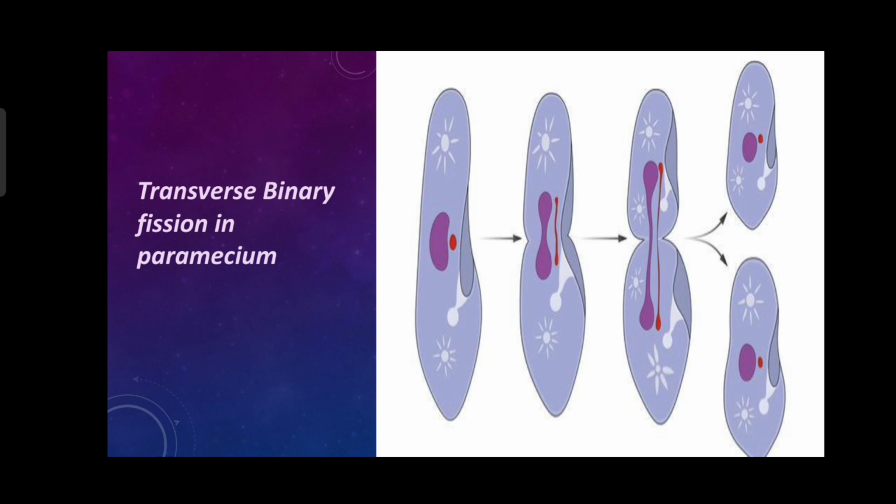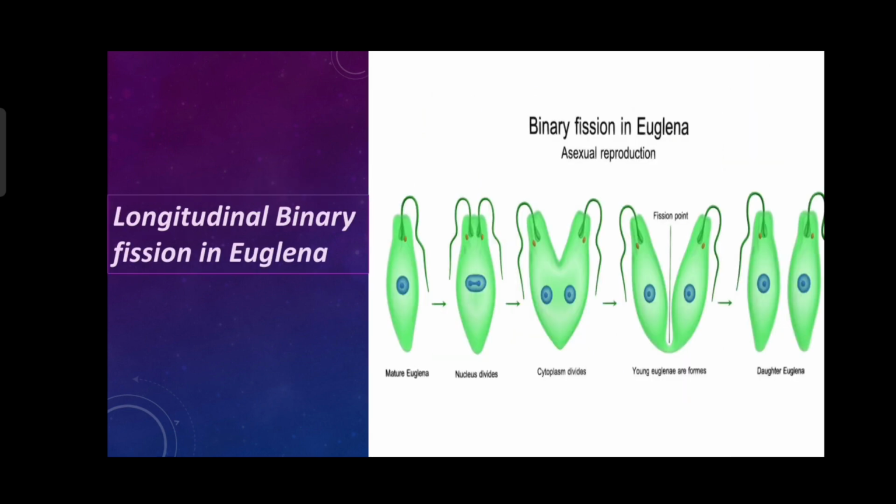Now, in Euglena, as you saw in this diagram, Euglena shows longitudinal binary fission because it divides longitudinally. That means it divides vertically to form two daughter Euglena. So we have studied all types of binary fission, but it only occurs when the organism has favorable conditions. That means they have enough, or we can say abundant, food material to reproduce.